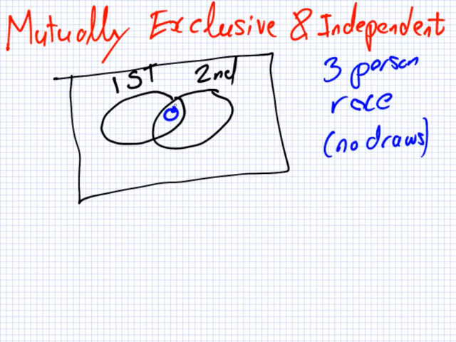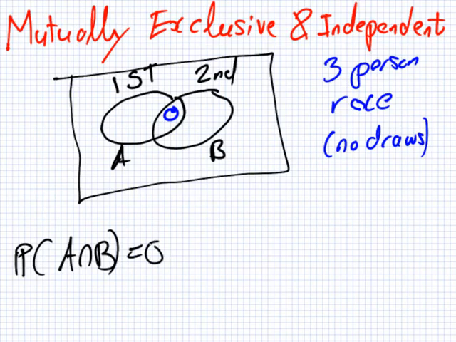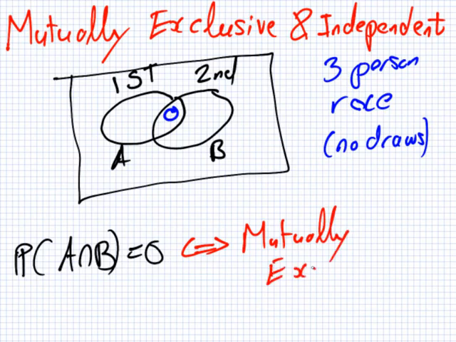Okay. So we know this is 0 because we can't win gold and silver at the same time. We can't be first and second at the same time. We can't be on time and late at the same time. So if this is A and this is B, we know that the probability of A and B is 0. This is called, A and B are mutually exclusive. That's what this means. That they just don't happen at the same time.